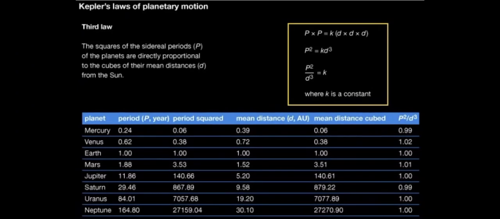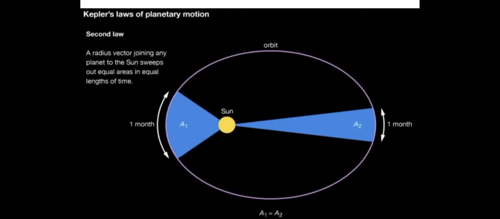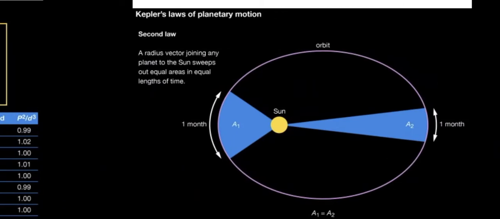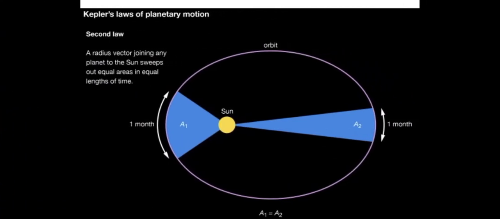Now the second law. Kepler's second law is: the line joining the planet and the sun sweeps equal areas in equal intervals of time. Once again, I will read this definition: the line joining the planet and the sun sweeps equal areas in equal intervals of time. This is Kepler's second law of motion.